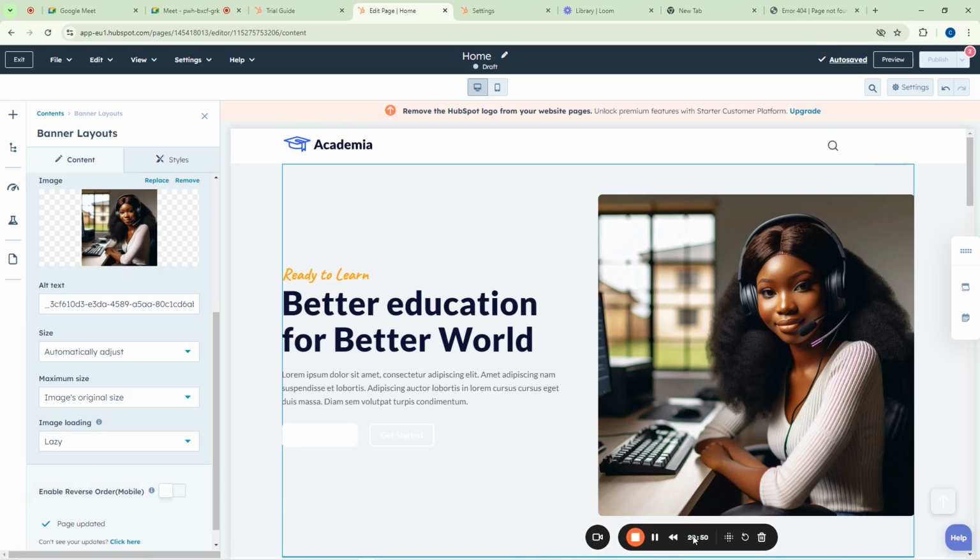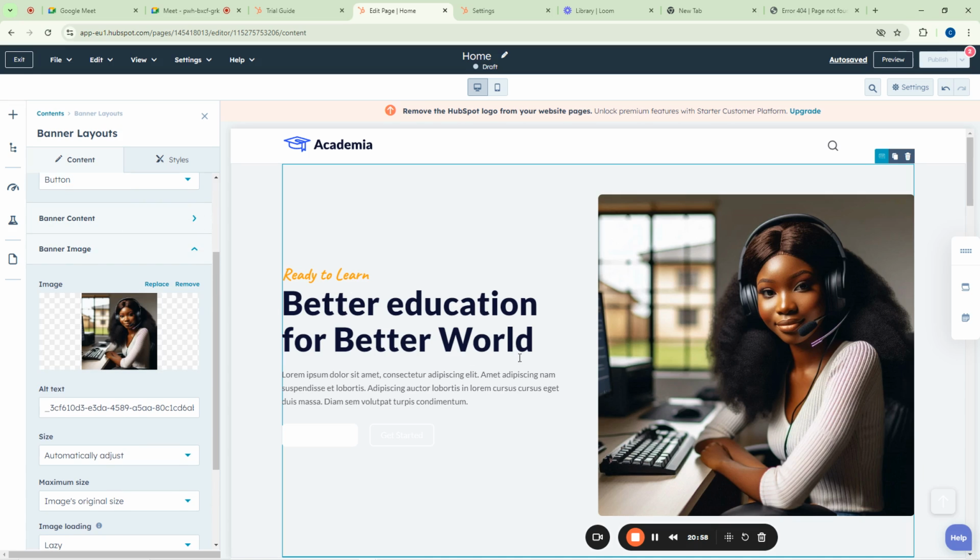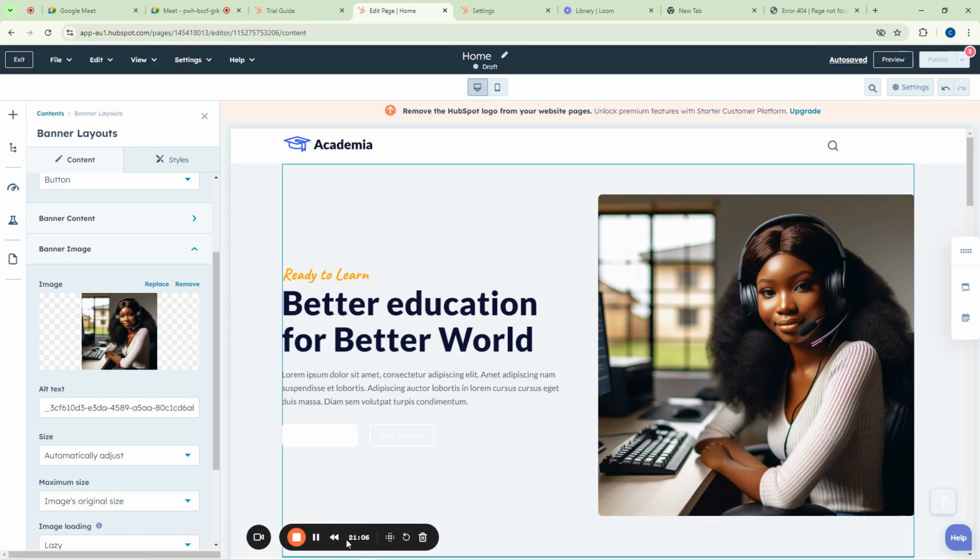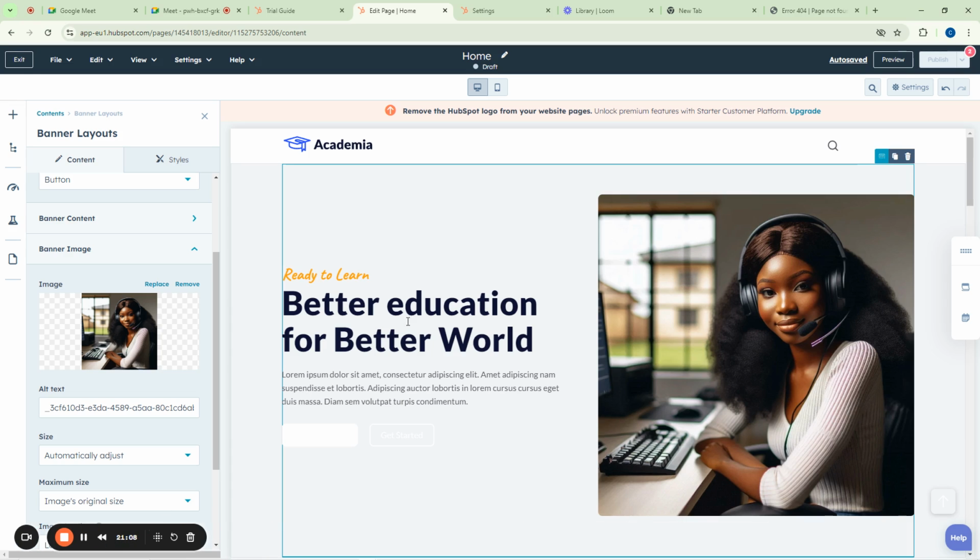You see, it has changed. So we now have other things to do, which is what we now have to come and change this one here. So we have "Better education for a better world." But this is somebody trying to do Digital Witch here, maybe in a virtual assistant or an appointment setter role. So how can we now change it to reflect in this part now?